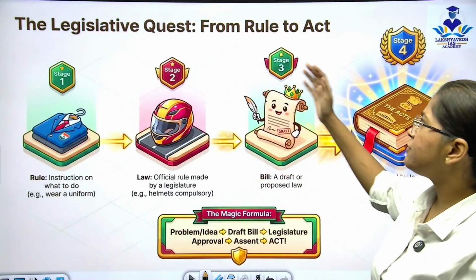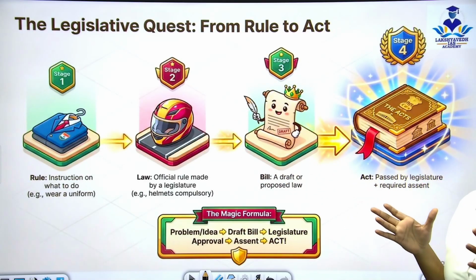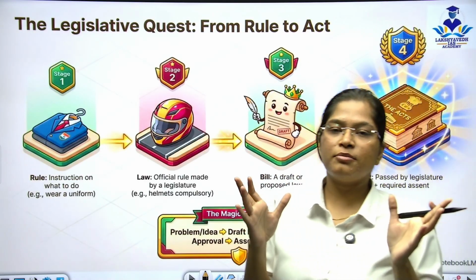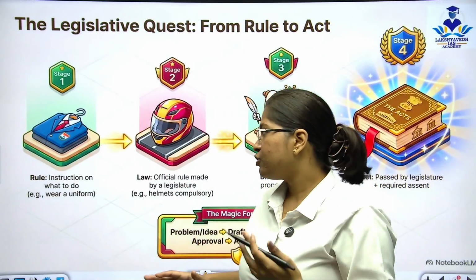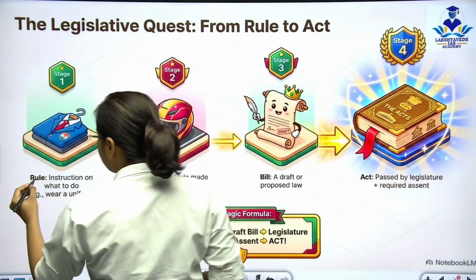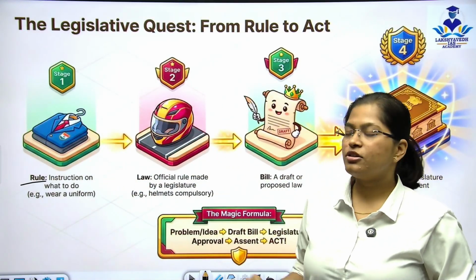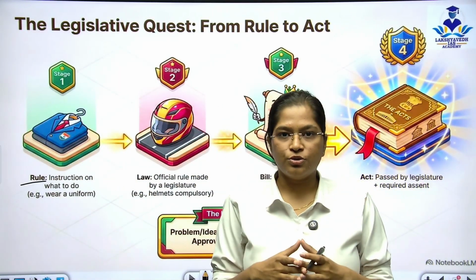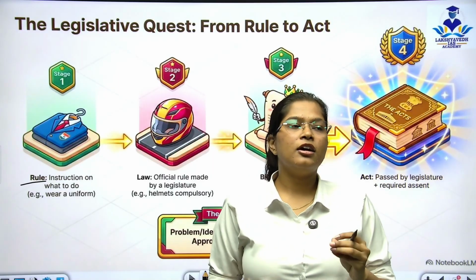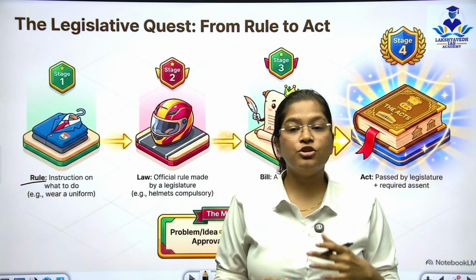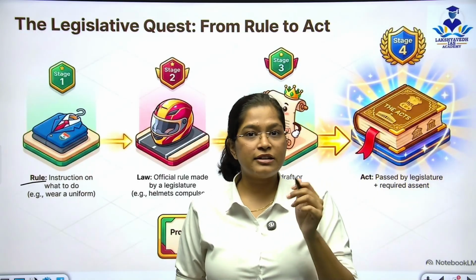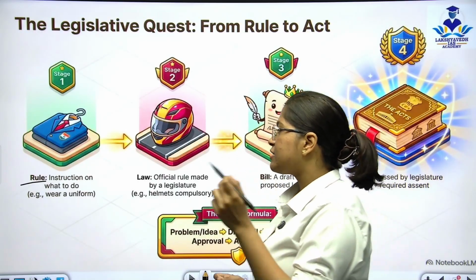For this we have different stages. The legislative quest is here: from a rule to an act, how a rule is made to be an act. The first thing we need to understand is what a rule is. A rule is basically an instruction on what to do and what not to do. In your schools also you have rules, that you should wear uniform daily, right? That is a rule.